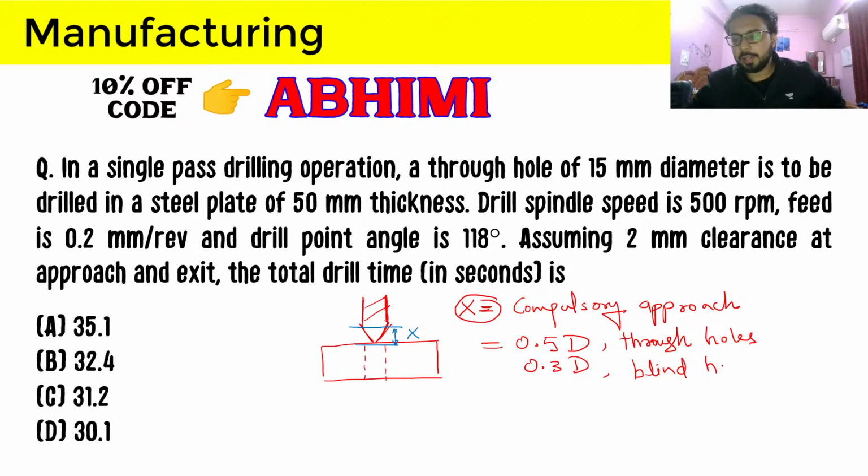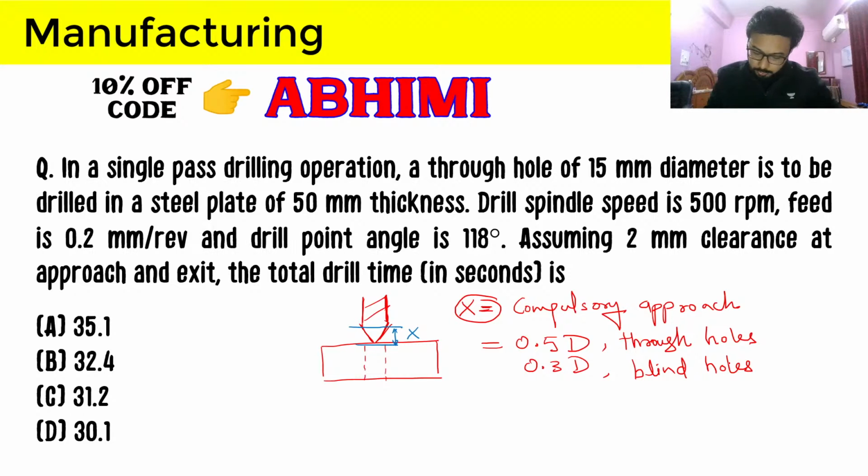And what blind holes and through holes are, I have already discussed with you when we were starting this question. So here we have to take the compulsory approach as 0.5d because a through hole is given in the question. So that is the thing you can look into.